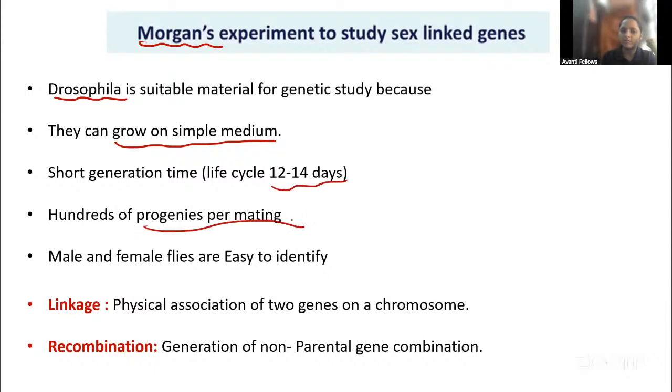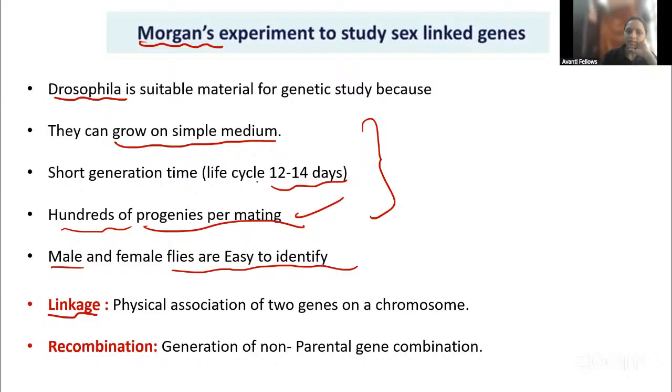And the progeny, 100 to 1000, will be produced, so it will be useful for studying. And the male and female flies are easy to identify. So that's why he selected Drosophila. This type also you will get as a question, statement wise. Okay. And coming to linkage.